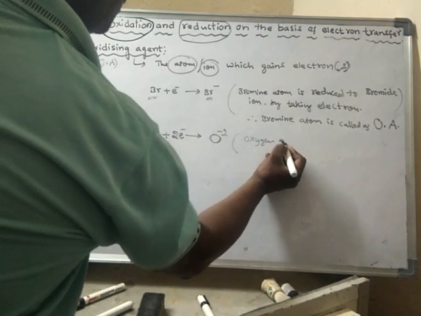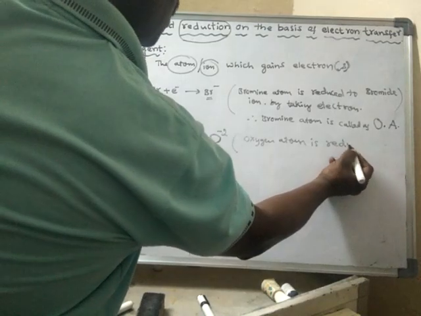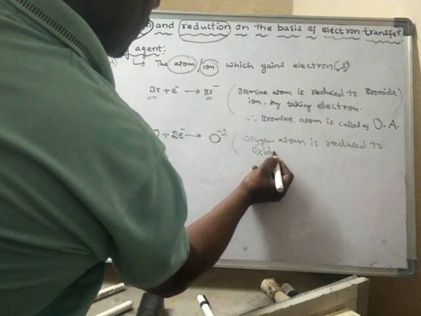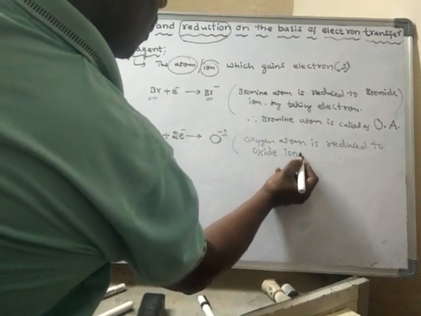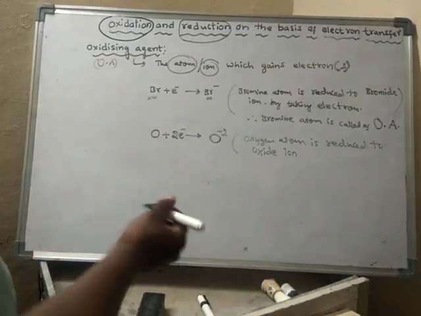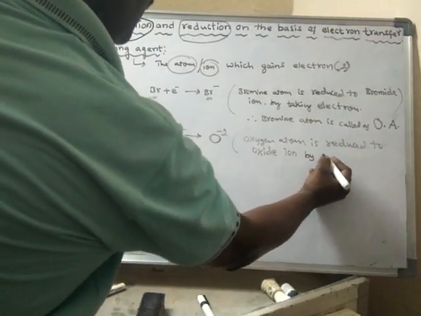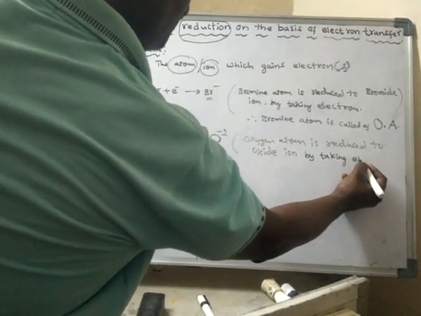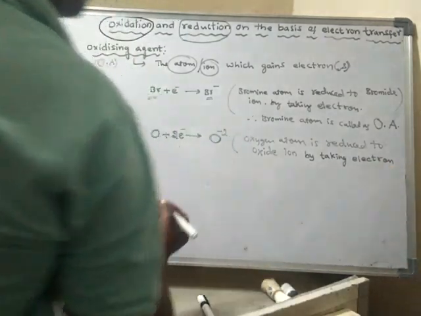Oxygen atom is reduced to oxide ion by accepting electrons.